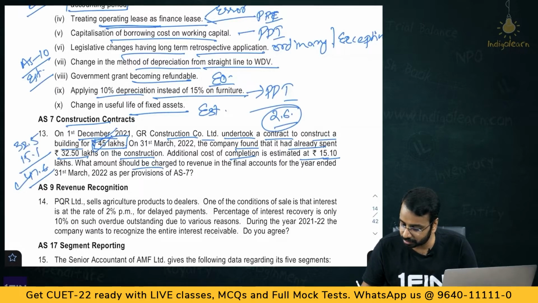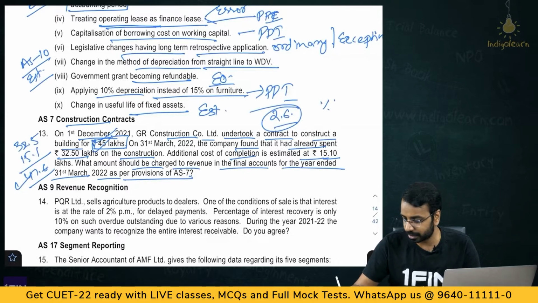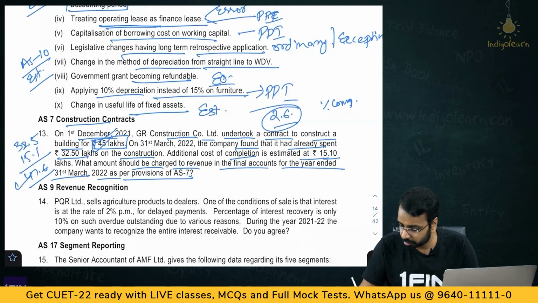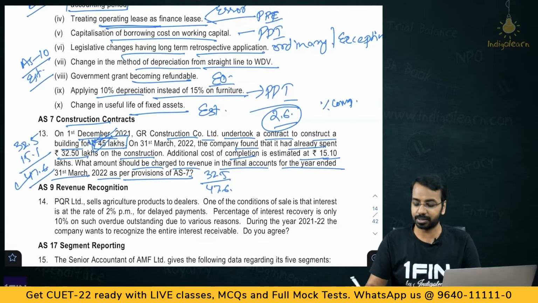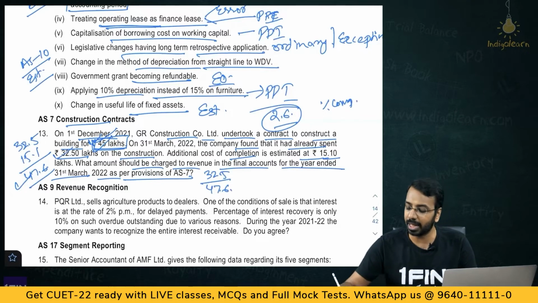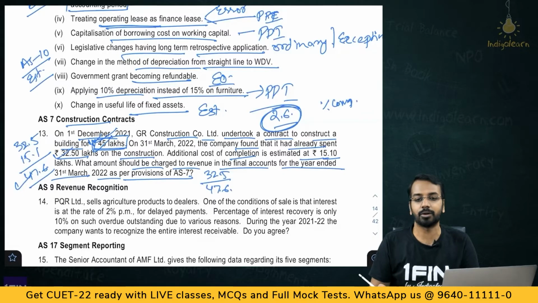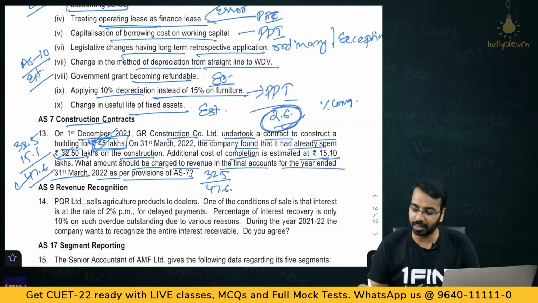What amount should be charged to revenue in the final accounts for the year ended 31st March of 22 as per provision of AS7? So, now here first you have to see what is the percentage completion. How much is the percentage completion? 32.5 divided by 47.6 is the percentage completion. Based on that, you will recognize revenue of that percentage on this 45 lakhs. That is one. 32.5 cost already incurred, and you will also make a provision for loss of 2.6. So, you will make a provision in a way that the loss will be 2.6 lakhs for the period ended 31st of March of year 22.